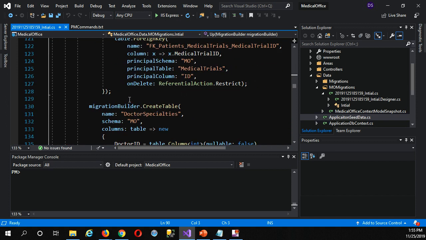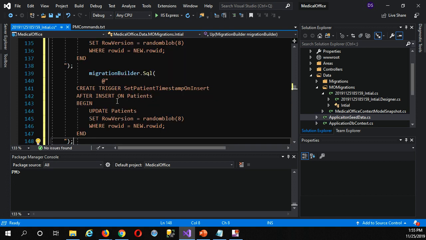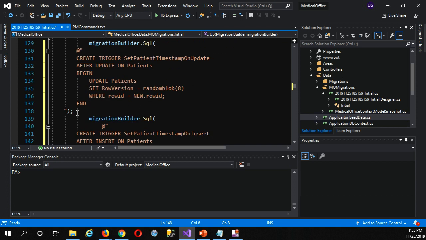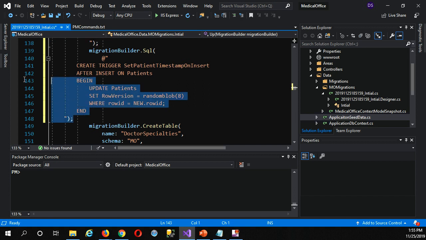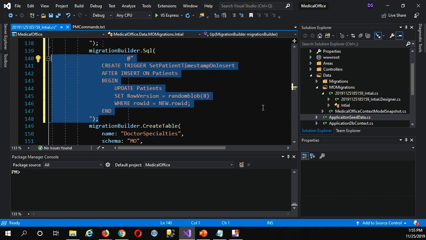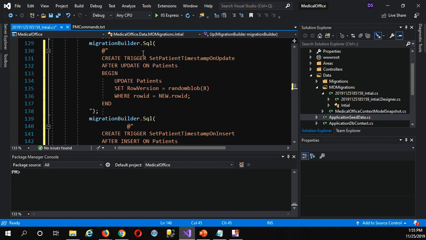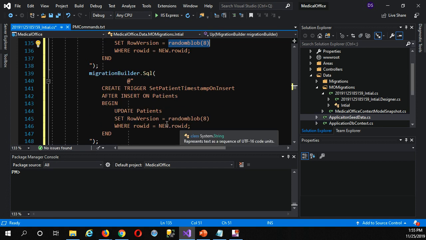So we're going to come down here, right after the table is finished being built, and I'll paste in my code. It just didn't get the indentation the way I would want, but I can quickly fix that. It's not actually important, but it's nice to make it look consistent. We're going to create a trigger here for the update event of patients, where we set the row version to a built-in function, random blob. So we'll create a random binary large object, and the same thing on insert. So on insert and update, we'll always have a random blob in there. And guess what? That will do the job.